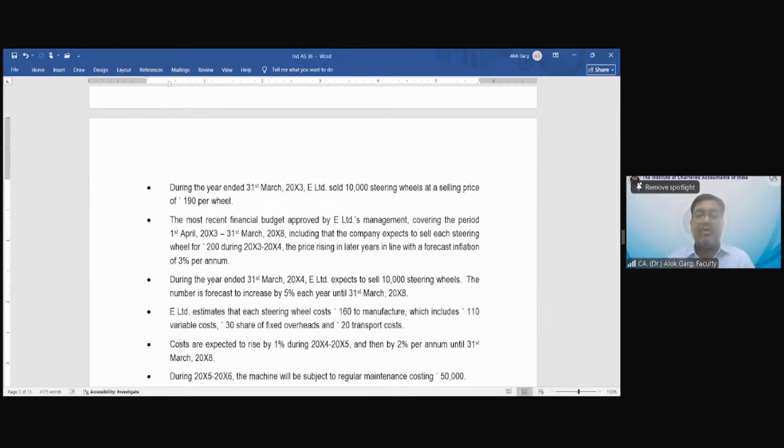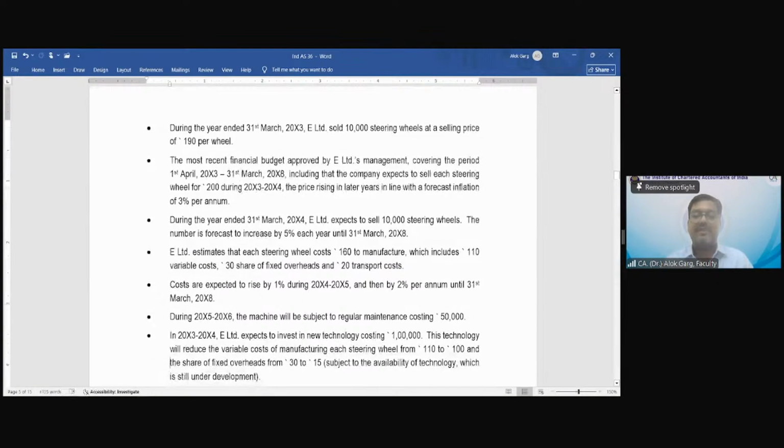Okay. Then the costs are expected to rise by 1% during the next year, during 4-5, and then by 2% per annum till 31st March 2008. So the cost is given for 3-4. Then it will go up by 1% in 4-5, and then 2% up to 31st March 2008.